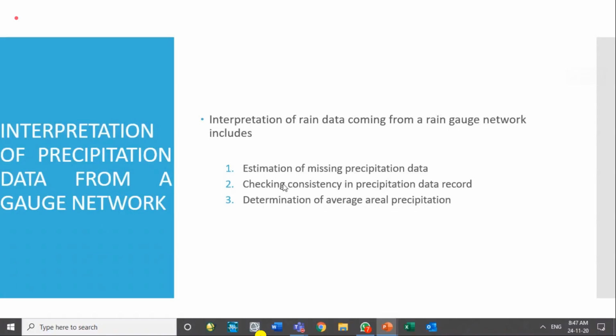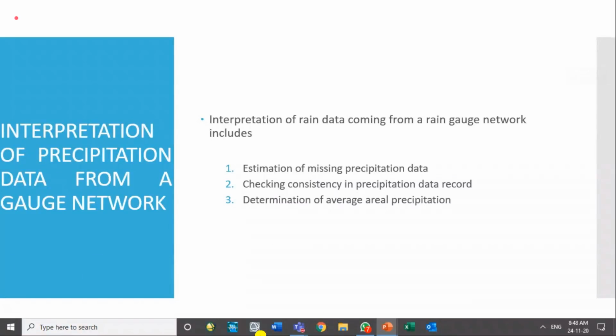So these are the normal analyses we carry out on the precipitation data. Sometimes we have missing information, and we have to fill that gap. Sometimes we have to check whether the data of a station is inconsistent with the data of the surrounding stations.